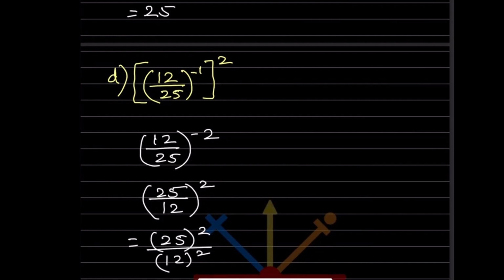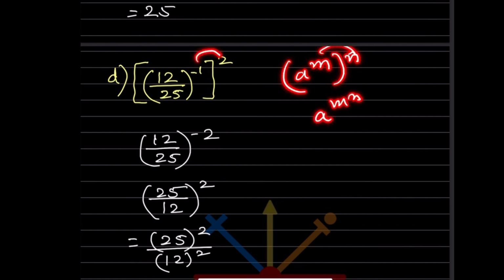Now here there is one rule: a raised to m, raised to n. So this will be multiplied, so a raised to mn. So this should be multiplied. So this will be the same. So minus 1 into 2, that will be minus 2.